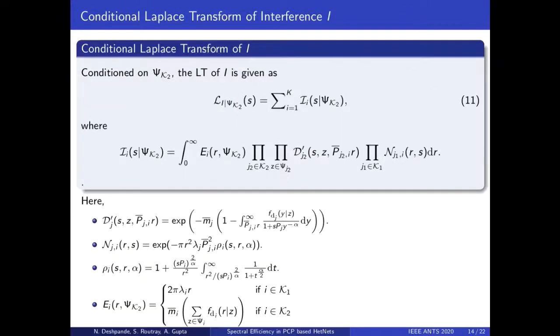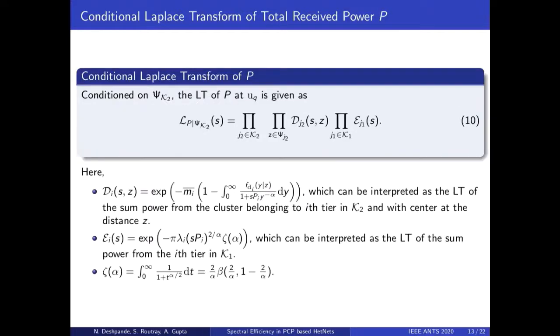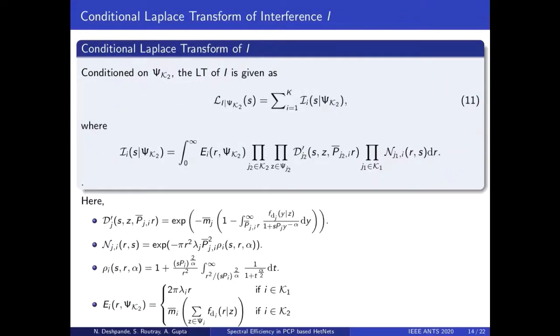The only difference is that the lower limit 0 in the previous slide is replaced by P_ji bar times R, where P_ji bar is the ratio of the transmit power of the jth and the ith tier raised to the power 1 by alpha. This difference arises because of the association rule of maximum average received power discussed earlier. All interfering base stations can be considered to lie outside the ball of radius P_ji bar times R, hence this change in the integration limits.